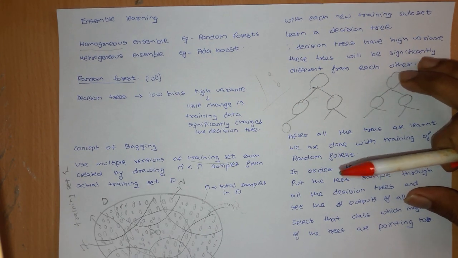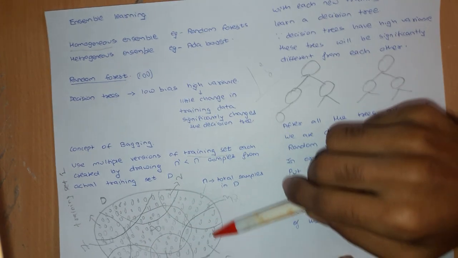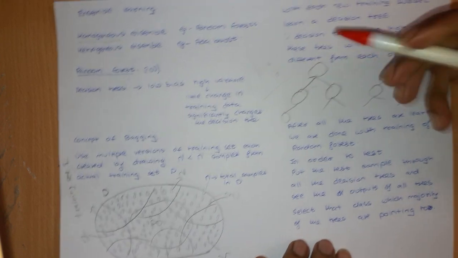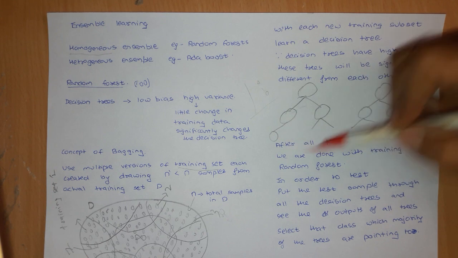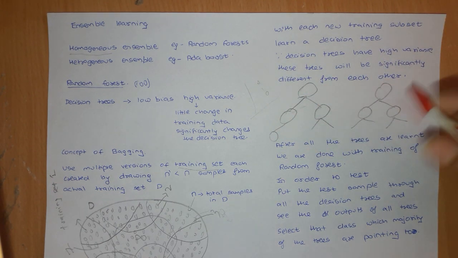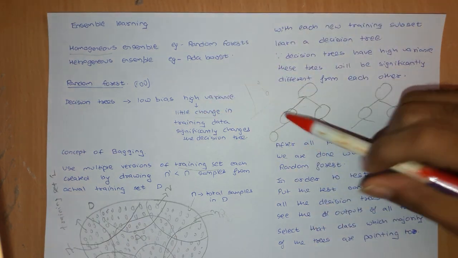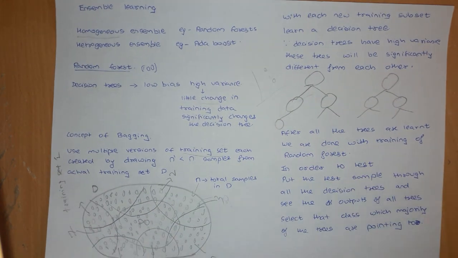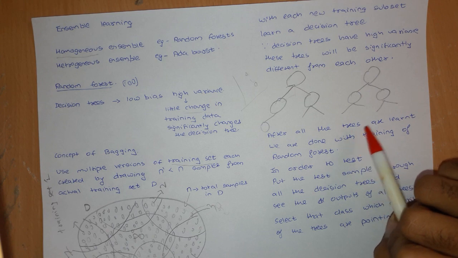Now you can see that all the 100 trees have different data. Because of that, the structure of the decision trees may vary significantly. A little change in data gives a lot of change in the tree.